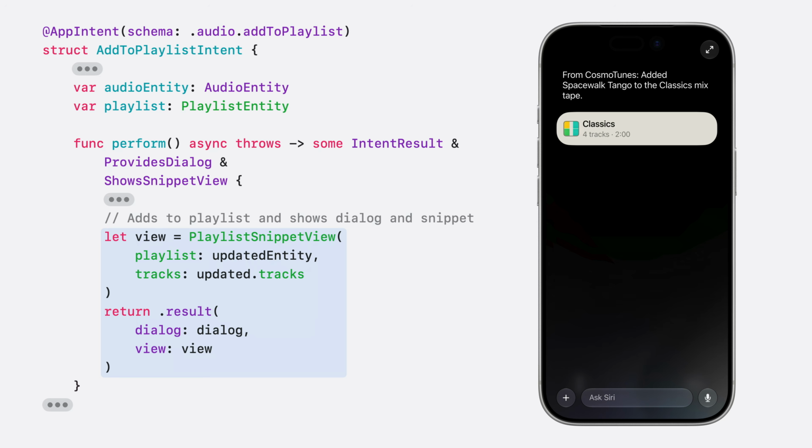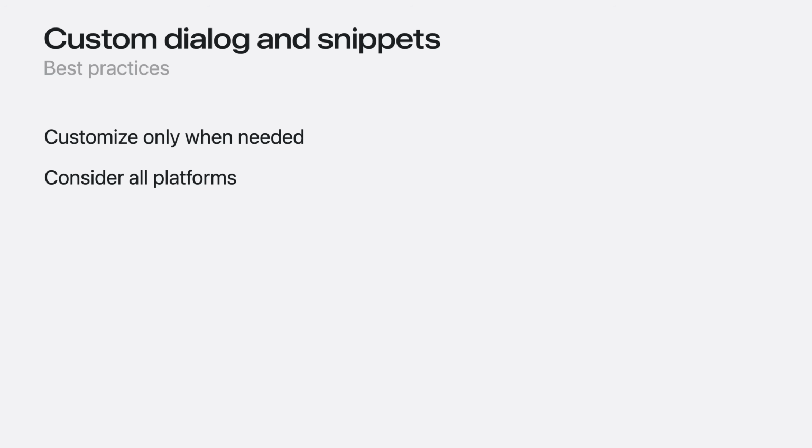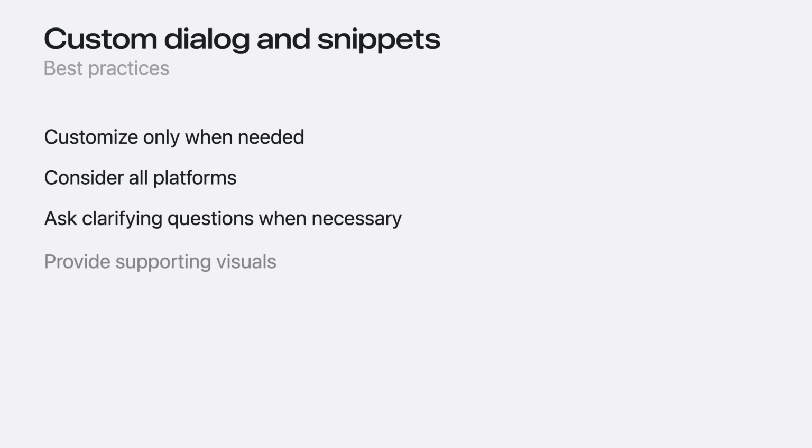details in familiar colors. When approaching customization, test your intents and decide where customization actually makes sense for your app. Make sure your responses are accurate and sound natural across all platforms, including voice-only devices like AirPods. Remember to ask clarifying questions sparingly to avoid friction. Finally, use custom visuals to bring your app's identity to Siri, keeping in mind how they'll scale across the ecosystem.